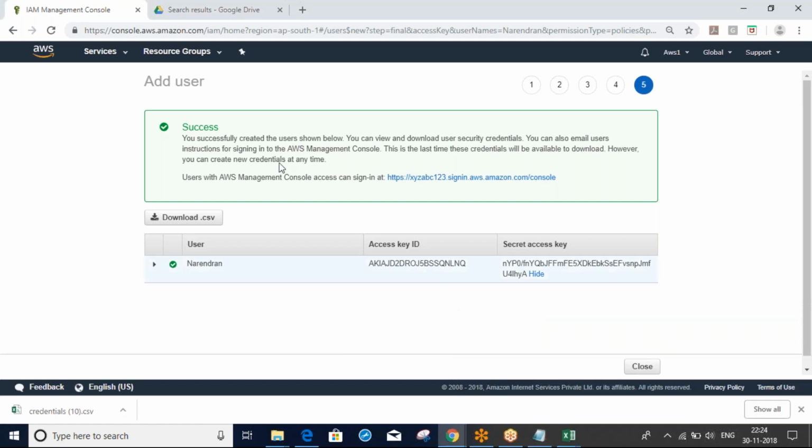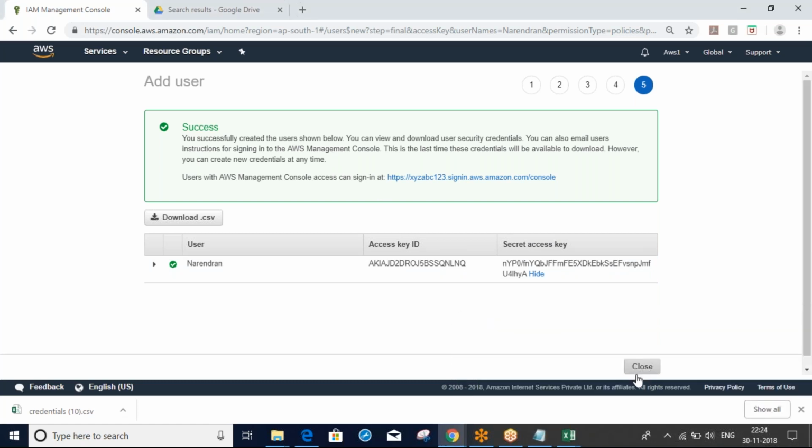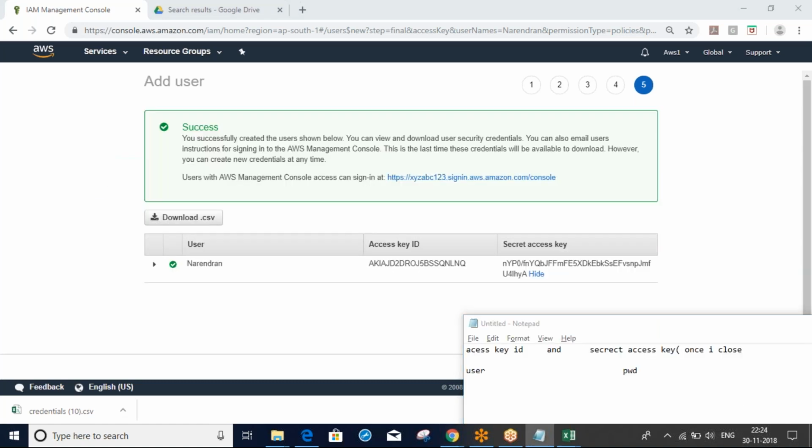Just now I created one user. Now only I can see the secret access key. Once I close this, I can't see it. When I click this close button, later I can't see the secret access key in my AWS console. These things we can see only one time.